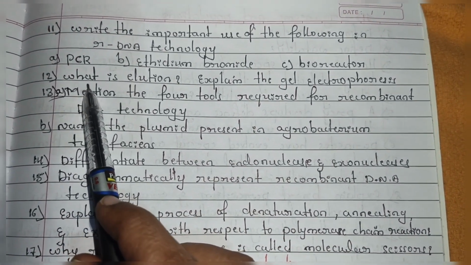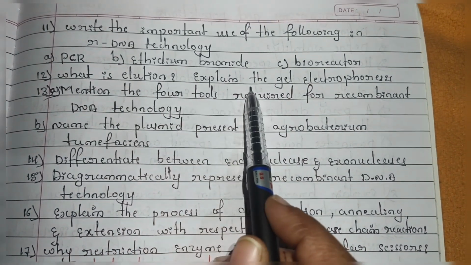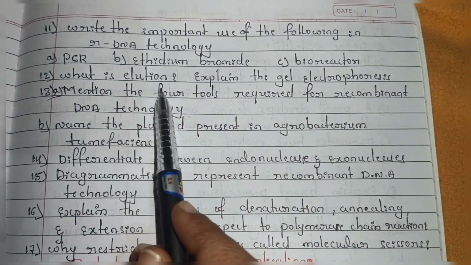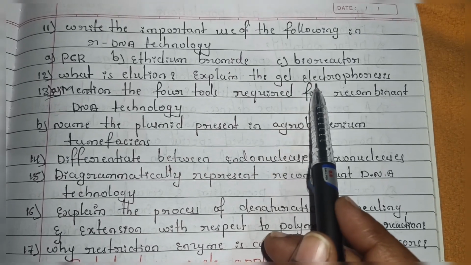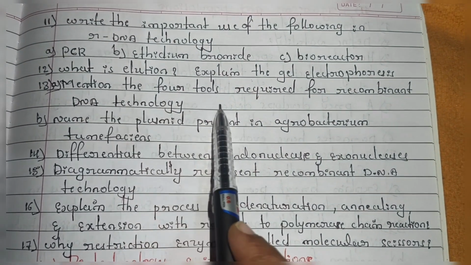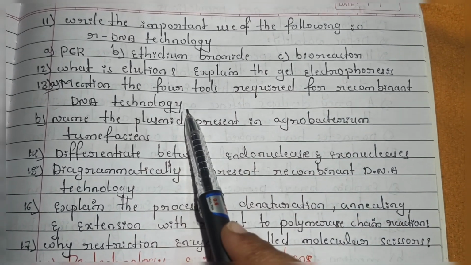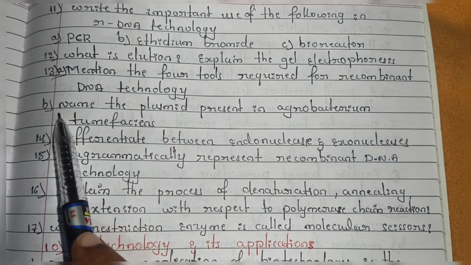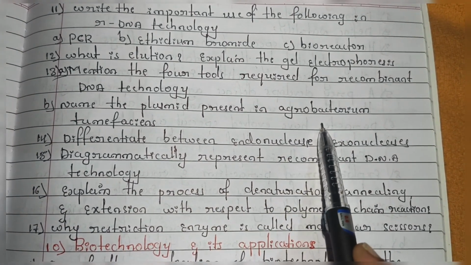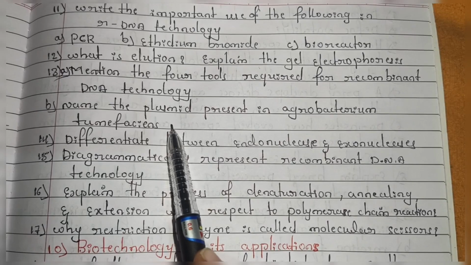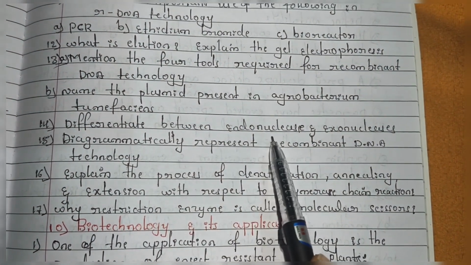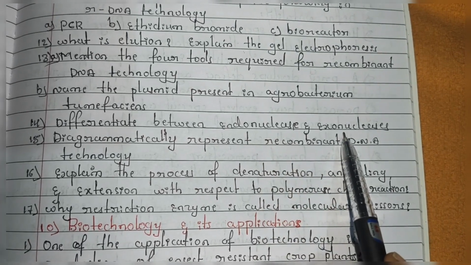And next, the 12th question is: what is elution, and explain gel electrophoresis. Elution means separation from the solvent, and you have to explain gel electrophoresis in detail. And the 13th one, A: mention any four tools required for recombinant DNA technology. And from this 13th one, the second question, B1: name the plasmid present in Agrobacterium tumefaciens.